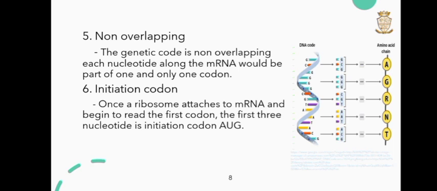Sixth one, initiation codon. Once a ribosome attaches to the mRNA and begins to read the first codon, it always moves along in consecutive blocks of three nucleotides. To ensure that the proper triplets are read, the ribosome attaches to the mRNA at a precise site termed the initiation codon AUG, which automatically puts the ribosome in the proper reading frame so that it correctly reads the message from that point on.